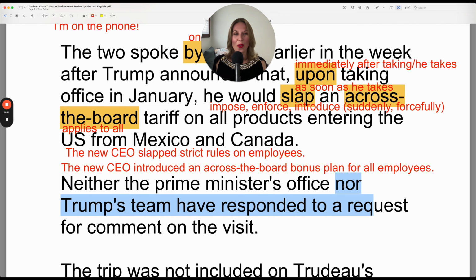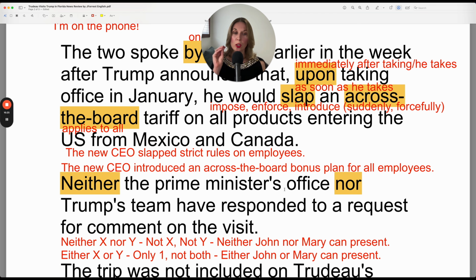Neither nor. Does the use of that confuse you? Do you feel a little intimidated using it? Well, don't worry, even native speakers get this one wrong. So let's review that. Neither nor are used as negation. So neither X nor Y means not X, not Y. Neither John nor Mary can present. This means John cannot present, Mary cannot present.